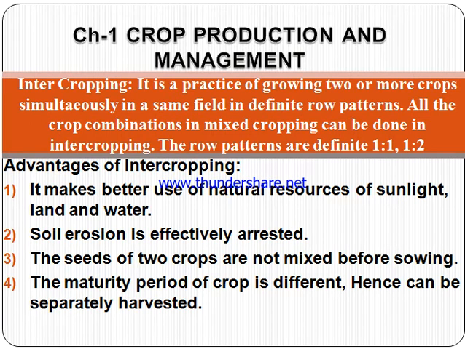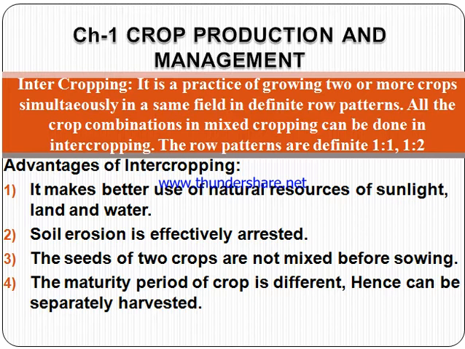Next is the intercropping pattern. It is the practice of growing two or more crops simultaneously in definite row patterns. All the crop combinations in mixed cropping can be done in intercropping. They have definite row patterns, that is 1:1, 1:2. 1:1 means one line will be of wheat and the other row will be of chickpea. So in this way we can do 1:1 or 1:2. 1:2 means one row of chickpea and two rows of wheat. This can also be done.